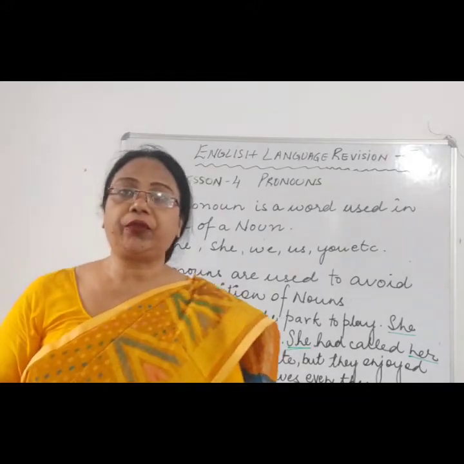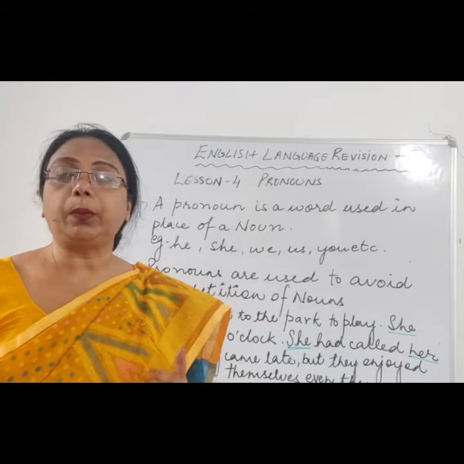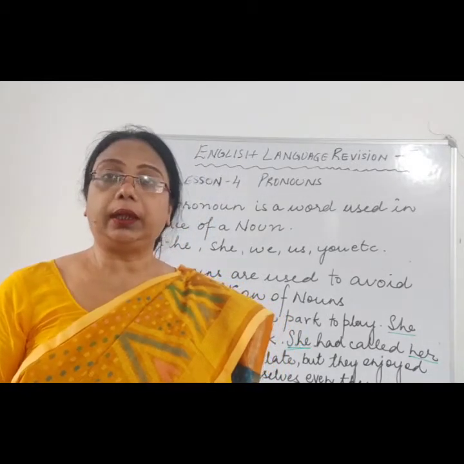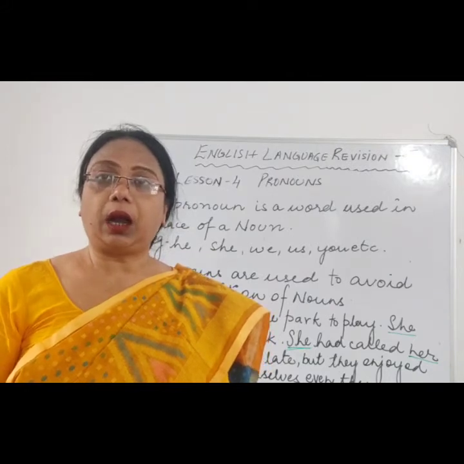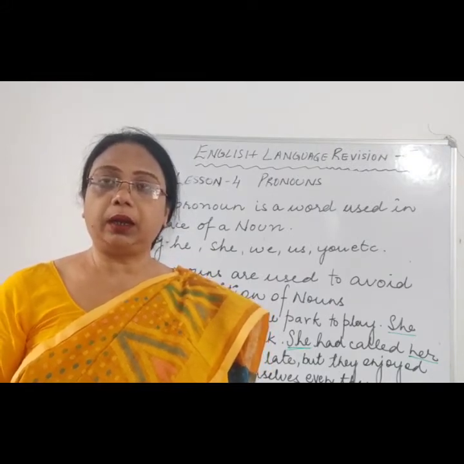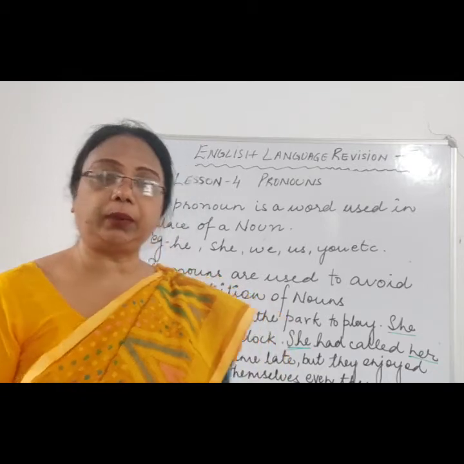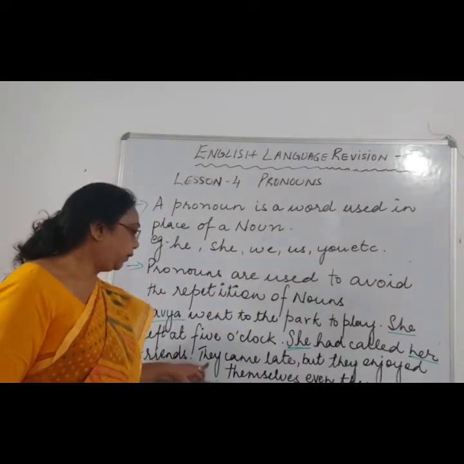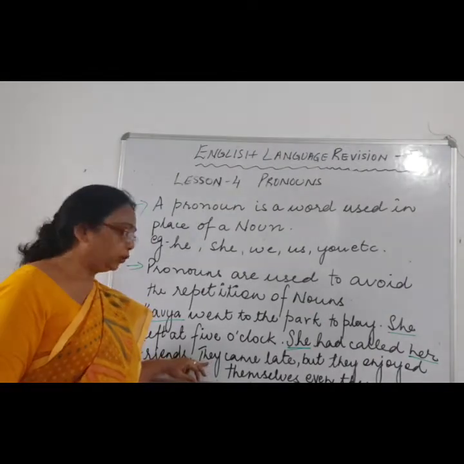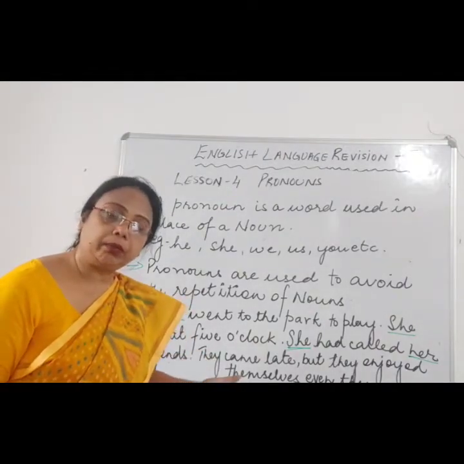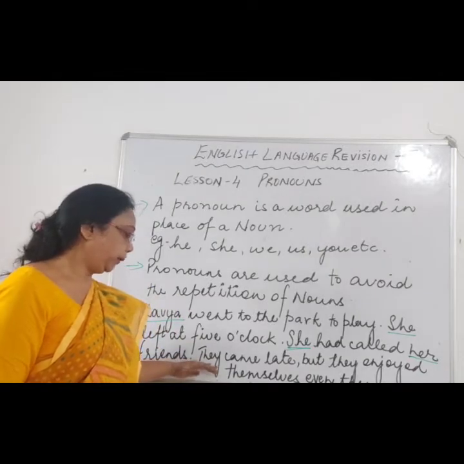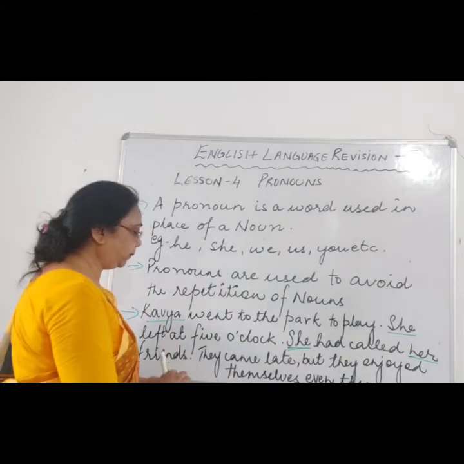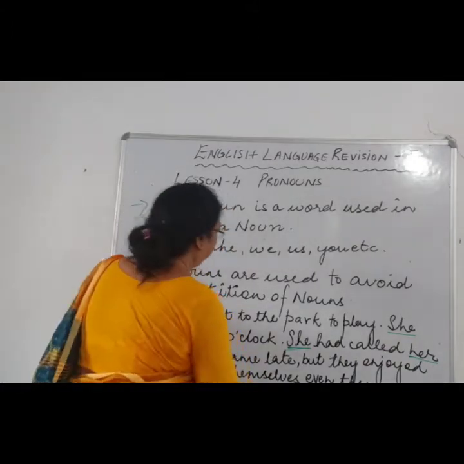Because her friends can be many, like Falguni, Navya, Amna, Ananya, it can be Tamanna. It can be 5 of them or more than 5. So there are many friends who had come, and instead of taking their names, I have used they. So they came late, but they enjoyed themselves even then.